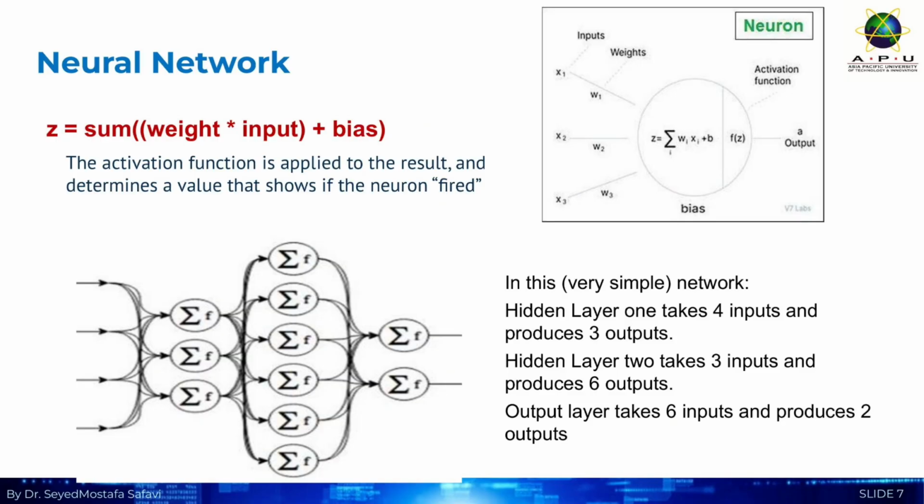Let's zoom into a single neuron. The core calculation is simple. We take the input, multiply it by a weight, how important is this input, add a bias, a tweak value, and sum it all up. Then, the activation function applies to that result. That function acts as a gate. It decides if the neuron fires and passes information to the next layer. This slide shows a simple network: 4 inputs to 3 outputs, then 3 to 6, then 6 to 2. It's all just simple math, repeated thousands of times.